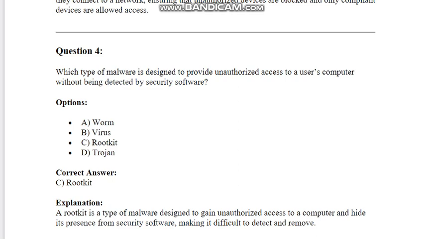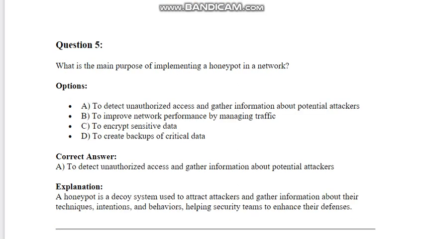A rootkit is a type of malware designed to gain unauthorized access to a computer and hide its presence from security software, making it difficult to detect and remove. What is the main purpose of implementing a honeypot in a network? Options: A. To detect unauthorized access and gather information about potential attackers. B. To improve network performance by managing traffic. C. To encrypt sensitive data. D. To create backups of critical data. Correct answer: A. To detect unauthorized access and gather information about potential attackers.